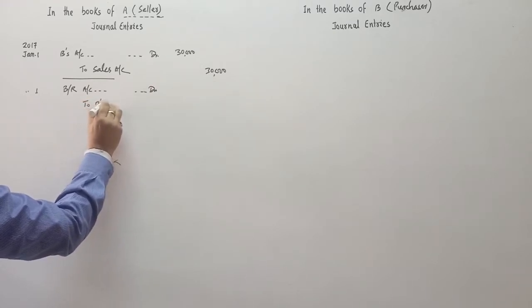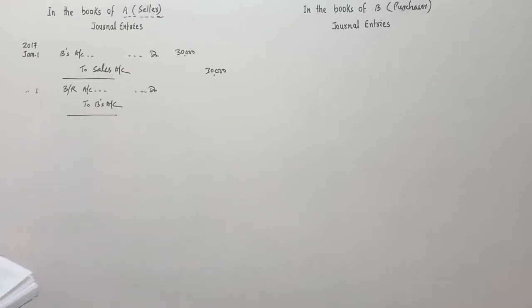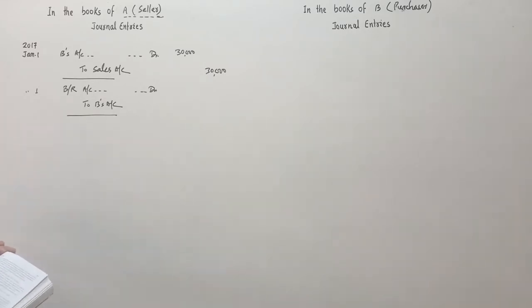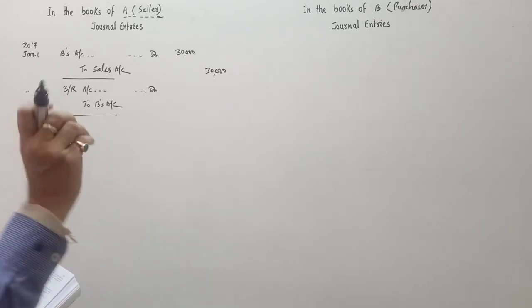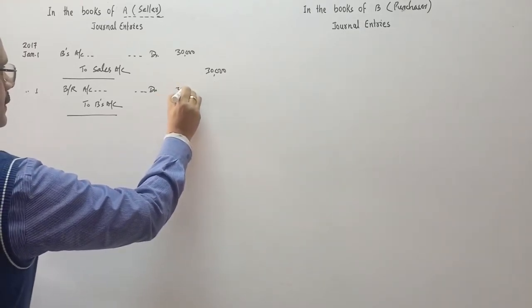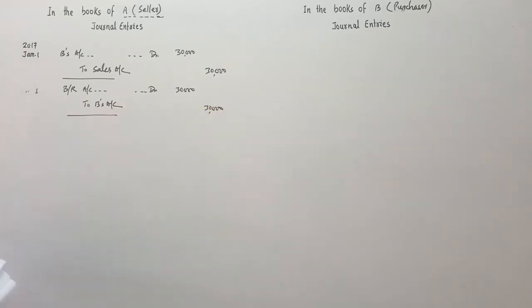B has accepted the bill which is drawn by A. Narration will be being bill drawn over B for 3 months which is accepted by him. The amount is 30,000.